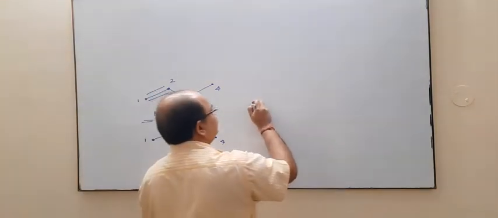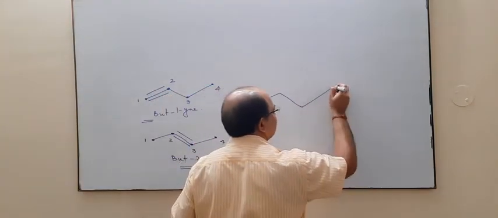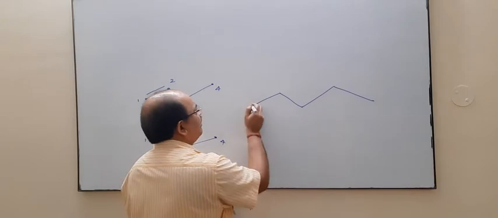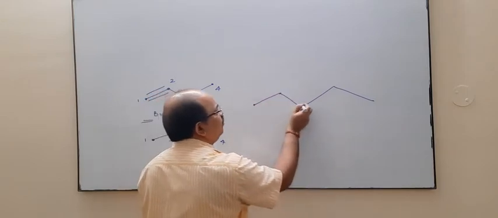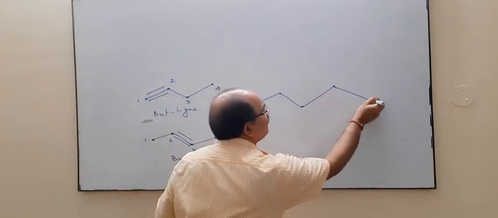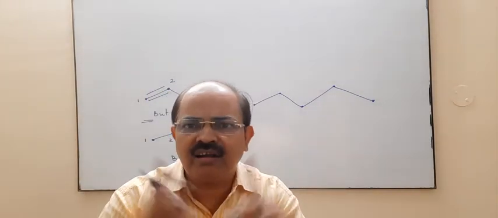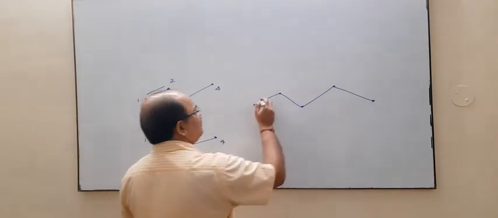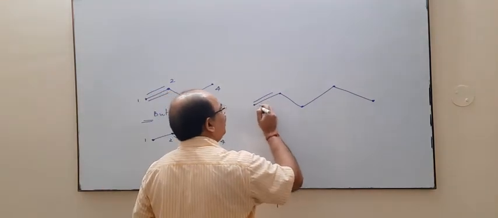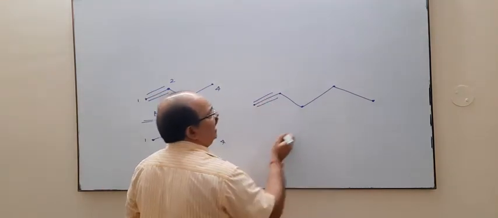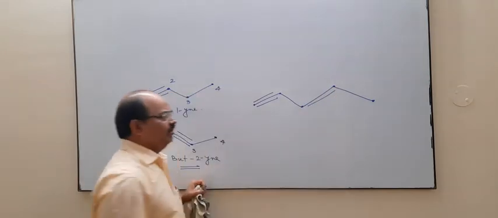Suppose this is carbon 1, 2, 3, 4 and 5. These are 5 carbons. You have to put a double bond as well as a triple bond. Suppose this is your triple bond and this is your double bond.